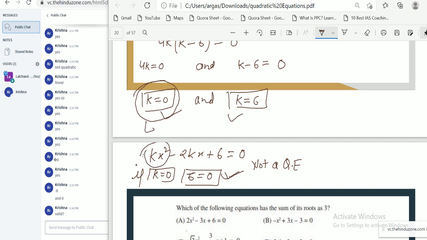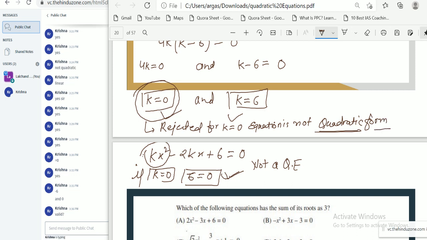So we reject this value, because for k equal to 0, the equation is not quadratic in nature. Are you getting my point? Why did we reject k equal to 0?